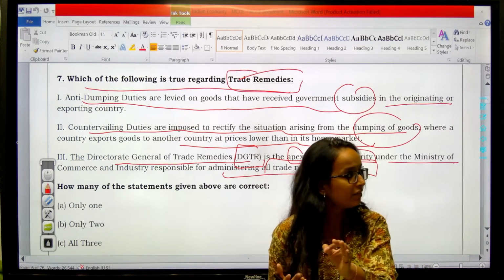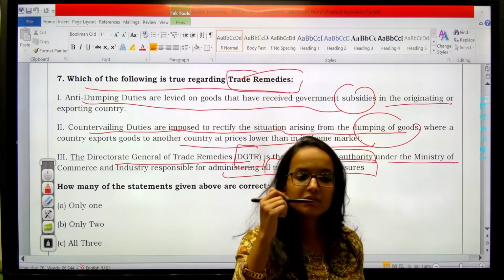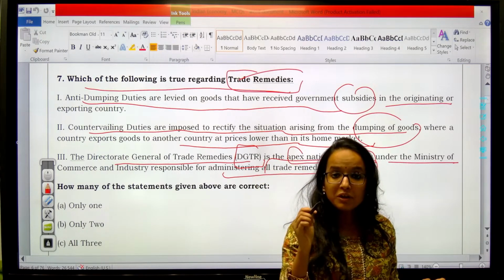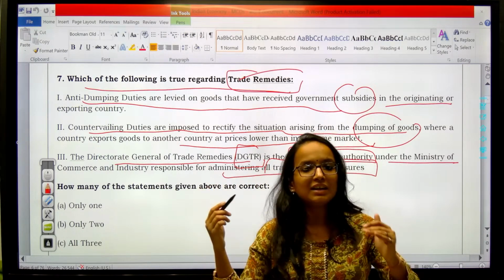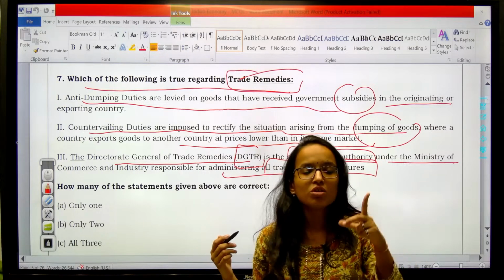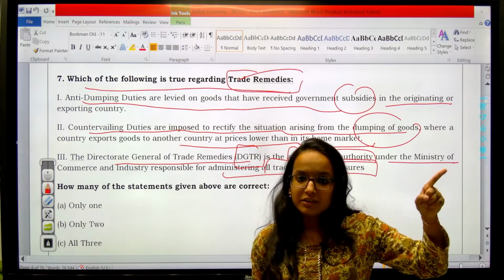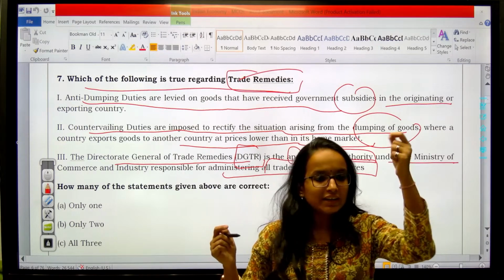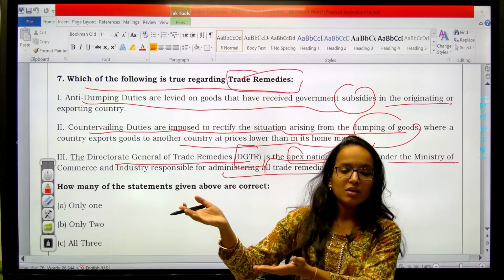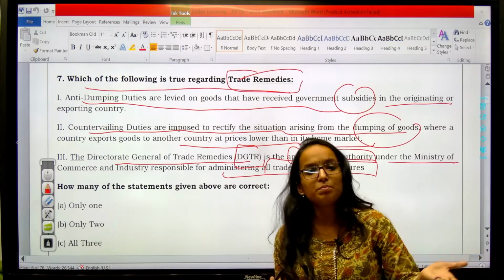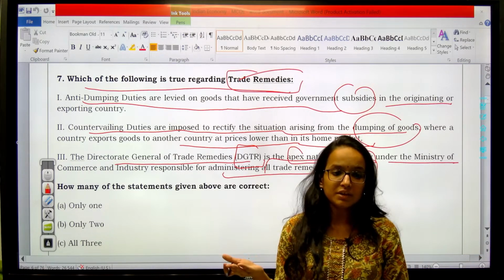So effectively, your cost of production will get reduced. When your cost of production gets reduced, you will be able to sell that product at a lesser price as compared to your competitors. Yes or no? So that country will be able to sell that product at a lesser price in your country. For example, your country is not providing subsidy on the same product, so it will be costlier in your country.